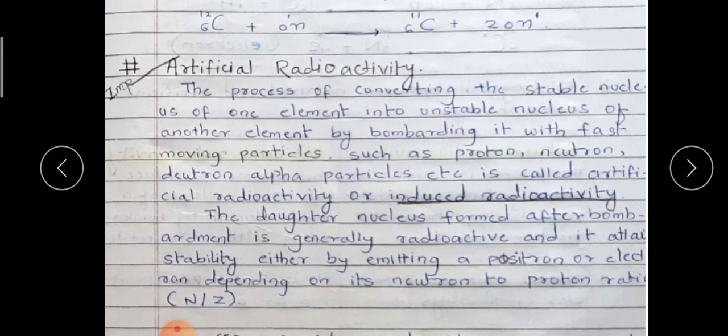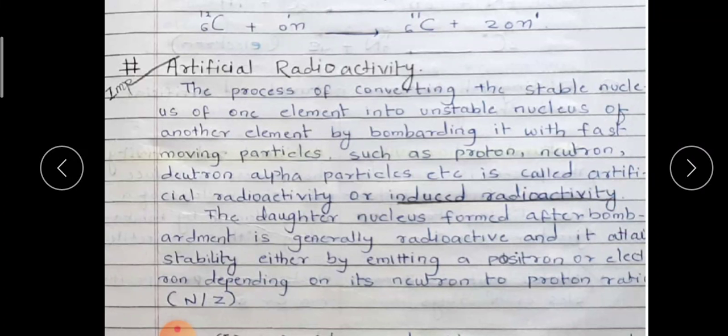It is the process in which a stable nucleus of one element is converted into an unstable nucleus of another element by bombarding it with fast moving particles such as the proton, neutron, deuterium, alpha particle, etc. This is called artificial radioactivity. Whatever transmutation reactions we have seen give you the artificial radioactive element. It is called artificial radioactivity or induced radioactivity.